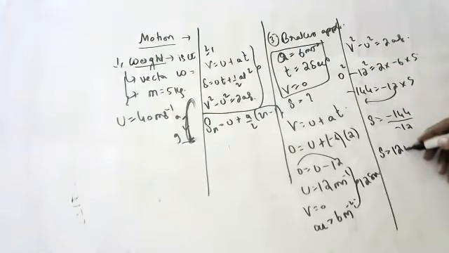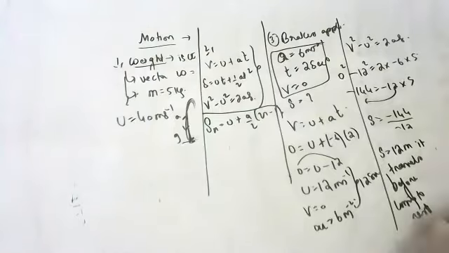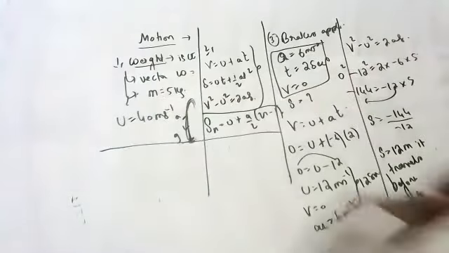S is equal to 12. 12 meters it travels before coming to rest.